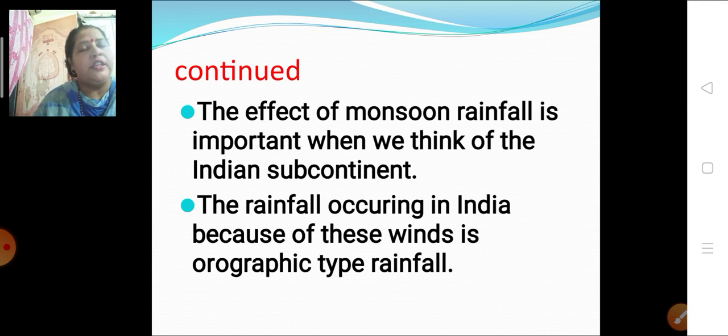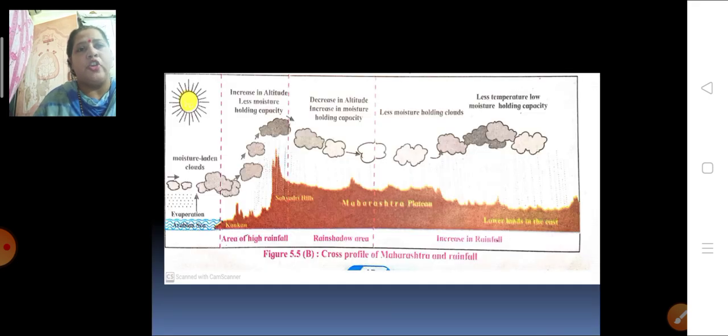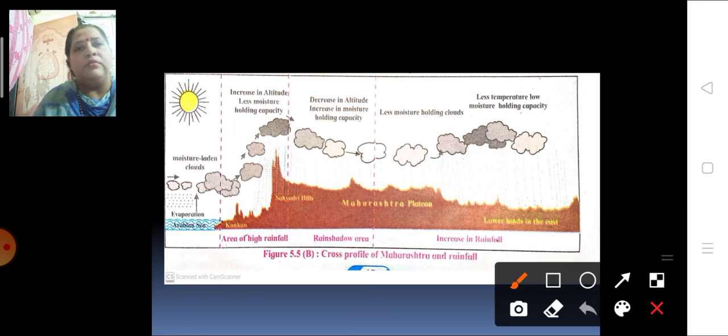What type of rainfall is it? Orographic type of rainfall. Here you can see in this picture the cross profile of Maharashtra and the rainfall taking place in Maharashtra. Now you can see in this diagram, this side of the Sahyadri Hills is the coastal area. The winds which are coming over here are moisture laden, and the clouds are very much grey in color. Whatever rainfall there is takes place over here only, because it is moisture laden, just because of the obstruction by the Sahyadri Hills.